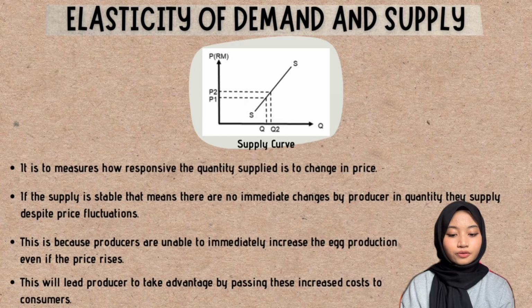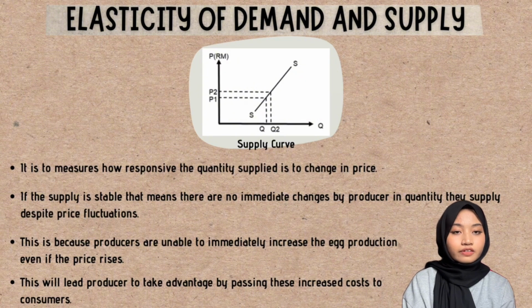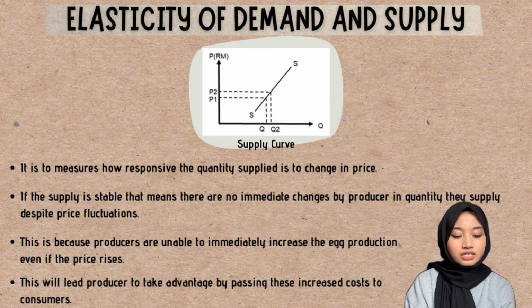Now let's move on to elasticity of supply. Elasticity of supply measures how responsive the quantity supplied is to a change in price. If the supply is stable, that means there is no immediate change by producers in the quantity they supply despite the price fluctuation. This is because producers are unable to immediately increase egg production even if the price rises. This will lead producers to take advantage by passing this increased cost on to consumers.